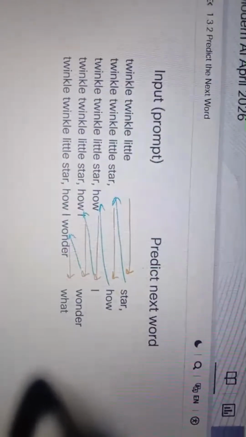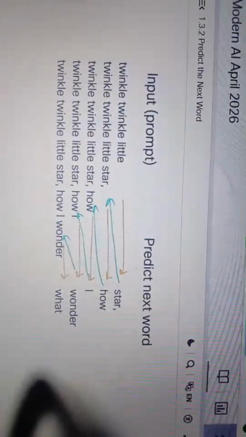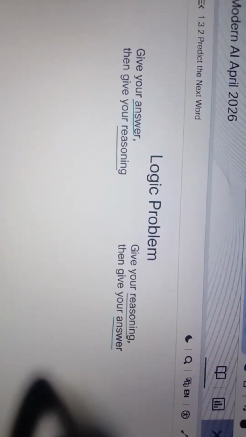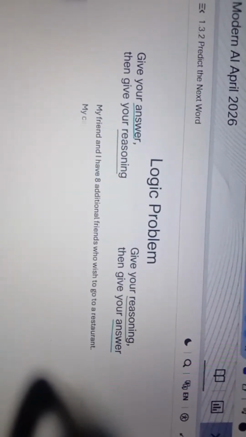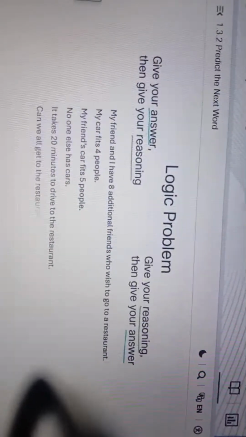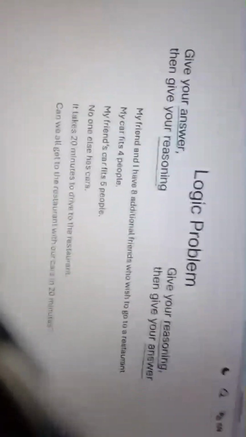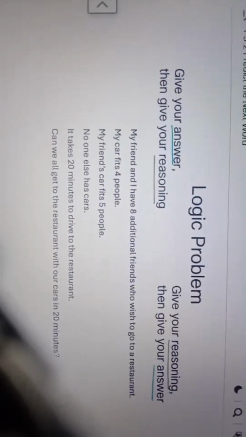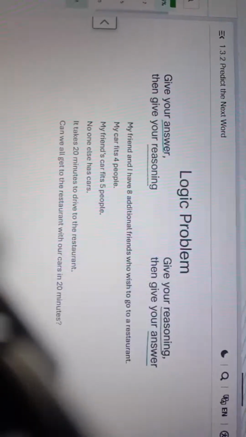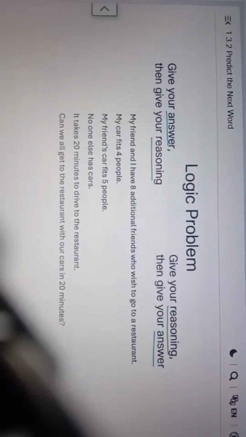This has implications for how a chatbot performs a task. Let's revisit that logic problem in more detail. Here's the logic problem. My friend and I have 8 additional friends who wish to go to a restaurant. My car fits 4 people. My friend's car fits 5 people. No one else has cars. It takes 20 minutes to drive to the restaurant. Can we all get to the restaurant with our cars in 20 minutes?